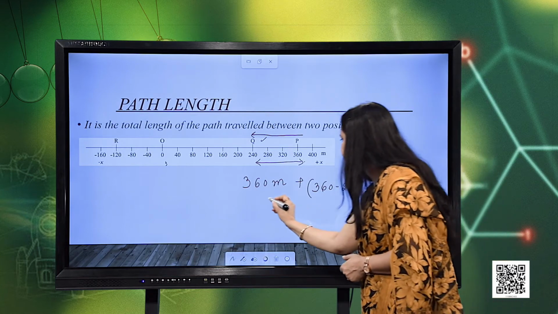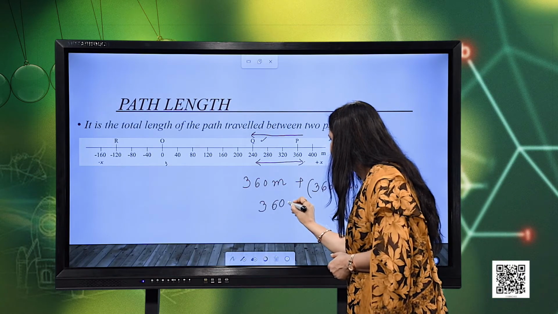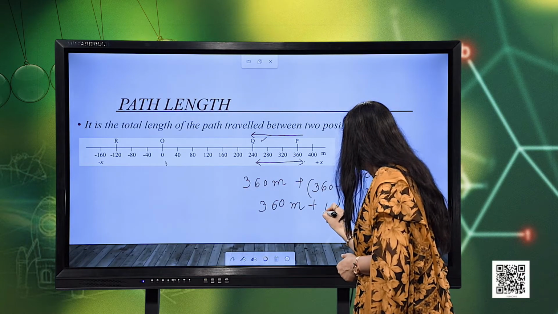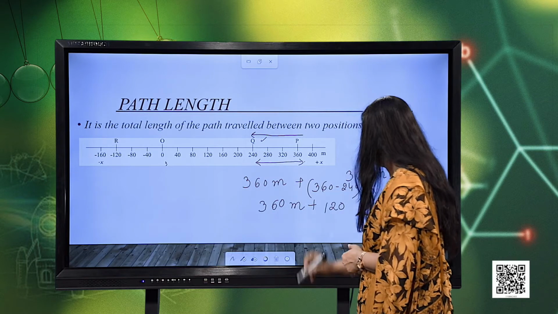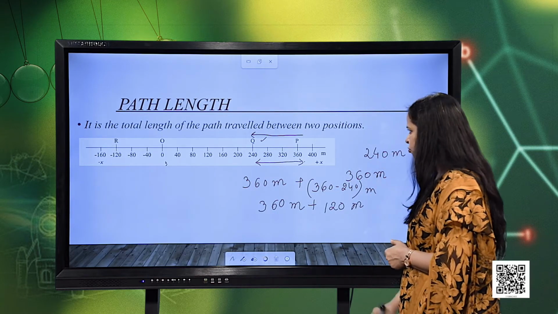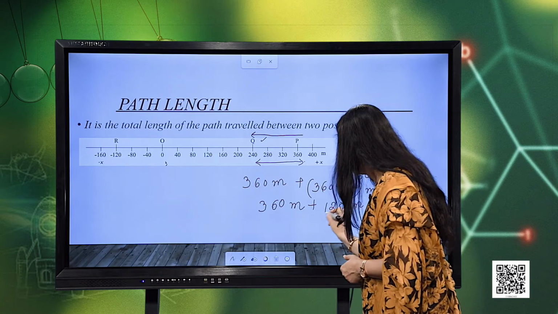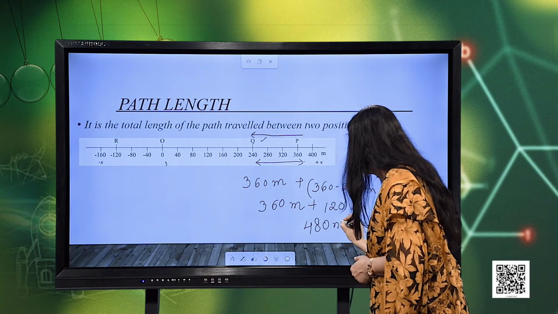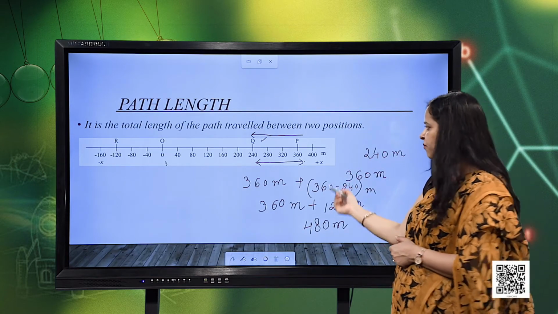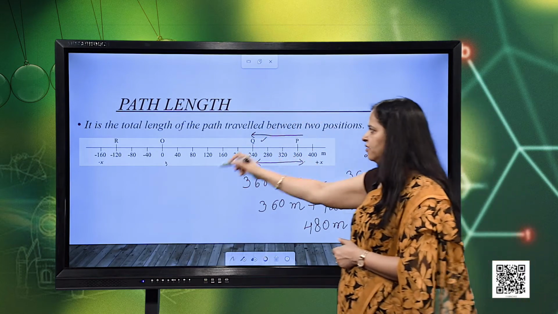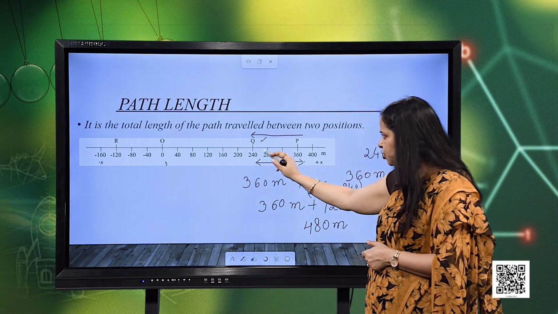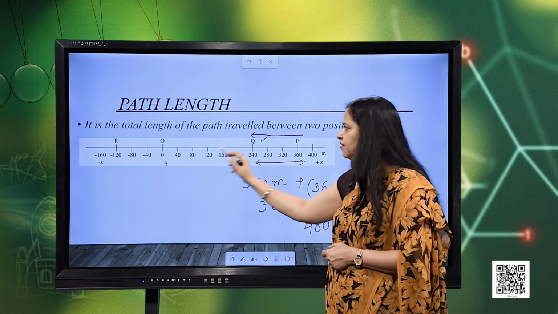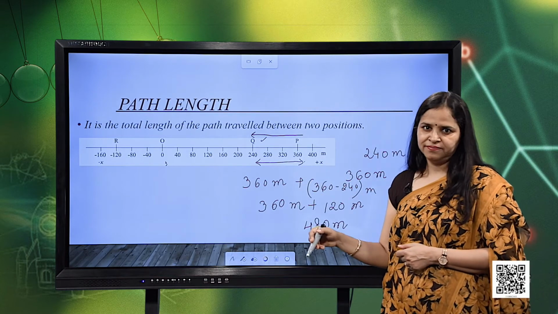So, can we calculate it? It will be equal to 360 meters plus its 120 meters. So, finally, how much is the distance travelled? The distance travelled will be 480 meters. So, this is the total distance travelled by the object when it starts from point O, reaches Q, then P and then comes back till point Q. So, this is the actual length of the path it travelled.